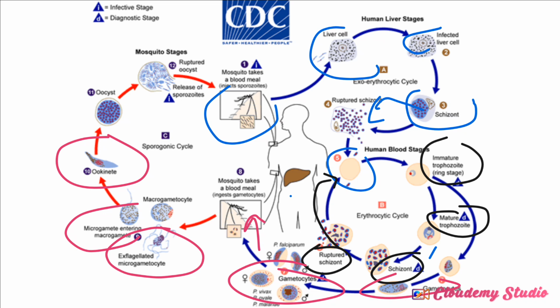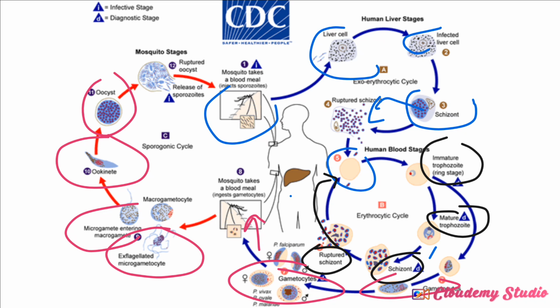It now lies between the basement membrane. Once it lies between the basement membrane, it will face the hemocele, the blood space, the hemocele and the basal lamina of the midgut. You understand? Then it encysts into what? Into oocyst.